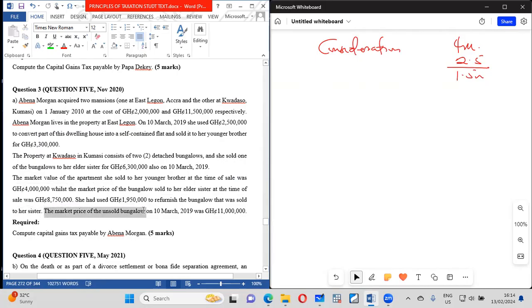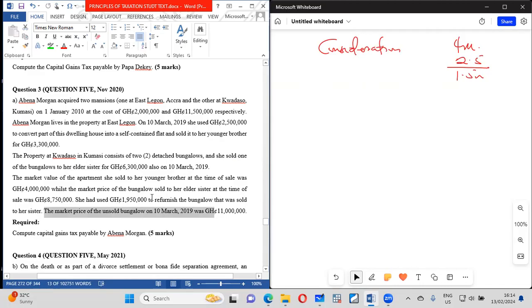So the market price of the unsold bungalow on this date is 11 million. That is what we have. Now we are told the market price of the unsold one, it means there are two parts now.